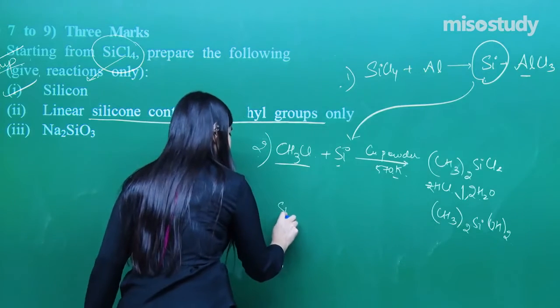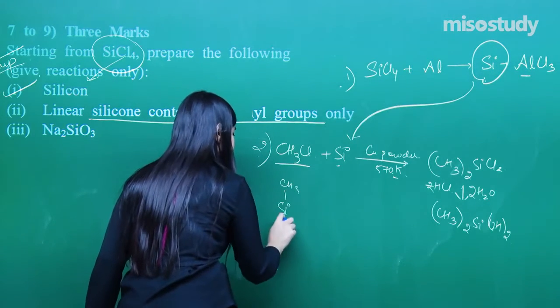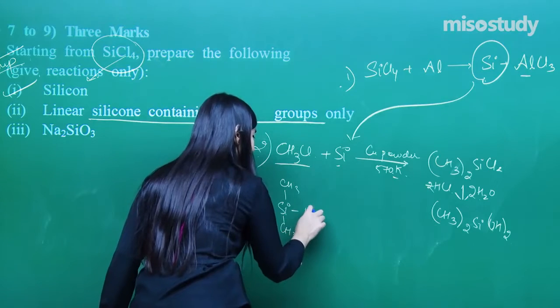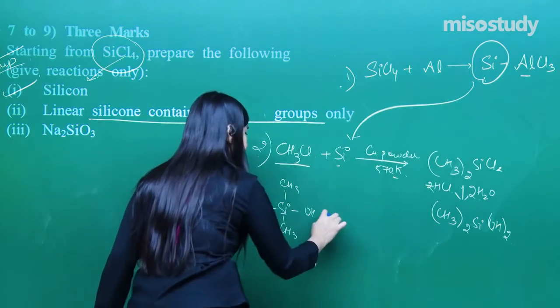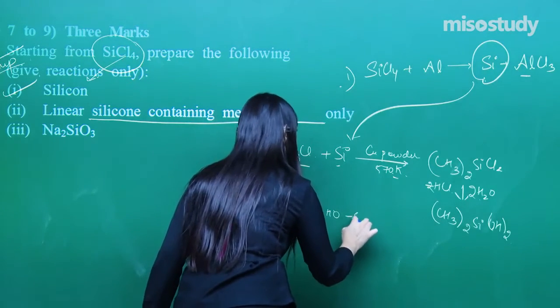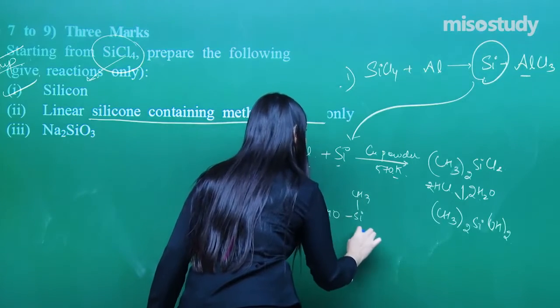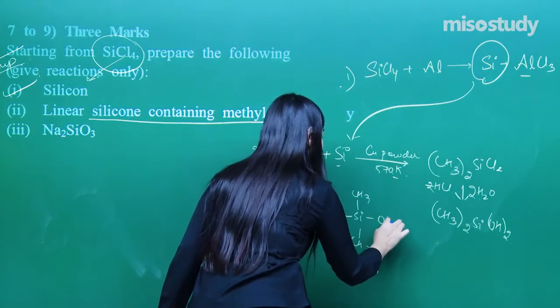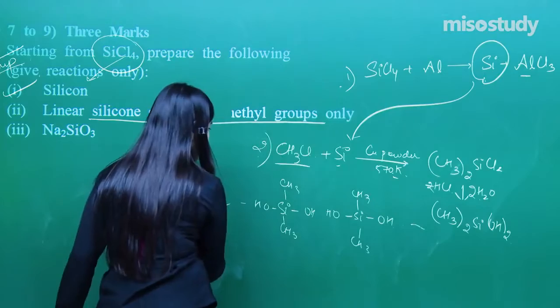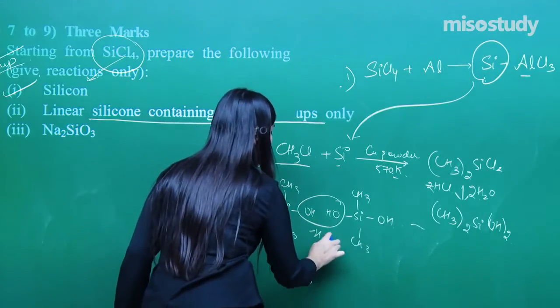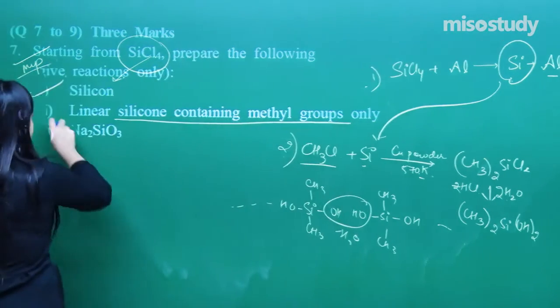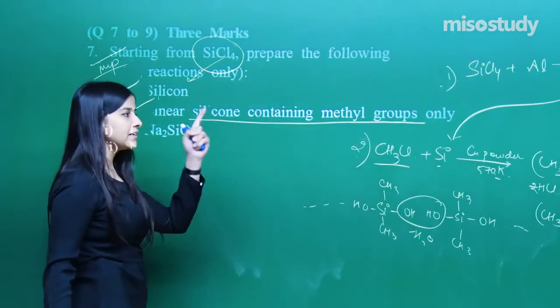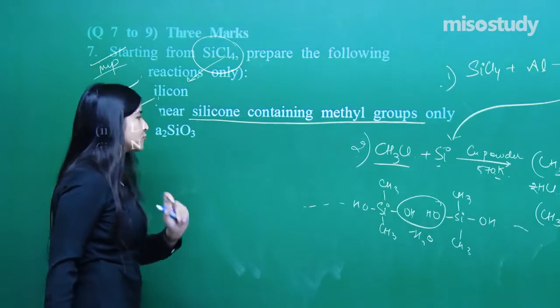So it will be something like this. Are you able to do that? Loss of water molecule, we get a linear chain of it, right? Again, I am not going through the entire reaction, you have to do that.